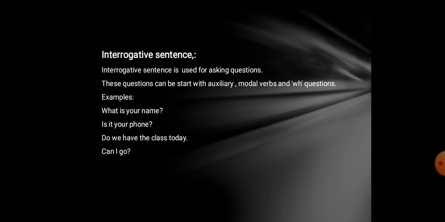And then we studied optative sentences. These are sentences in which you express your blessings and your curses. It can be in the form of praise and it can be in the form of curses. Okay, the next thing which we studied just now is the interrogative sentence. An interrogative sentence is the type of sentence which is used for asking a question. So that was today's lecture. If you find any difficulty, kindly ask me. Okay.